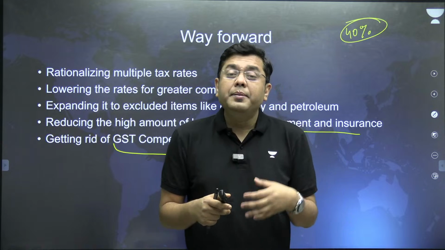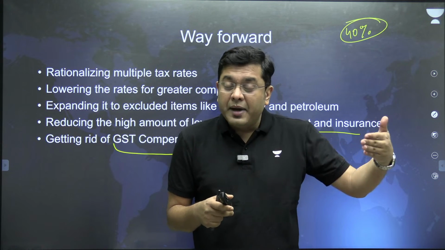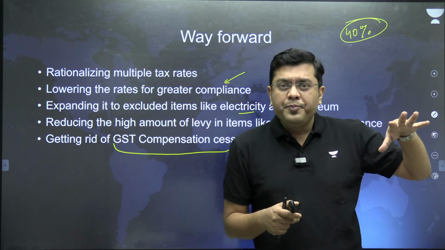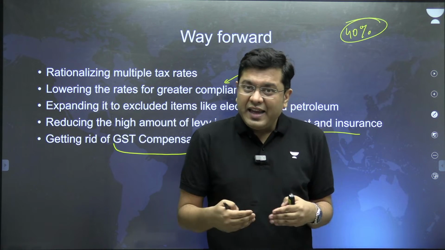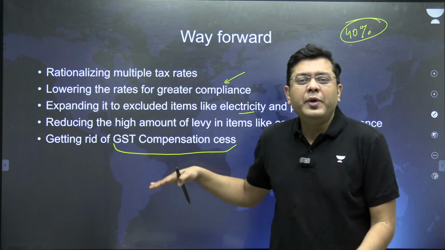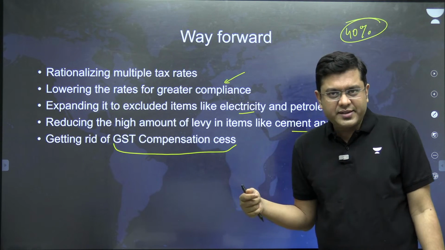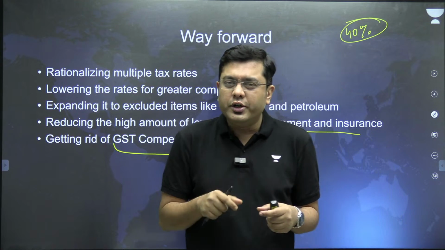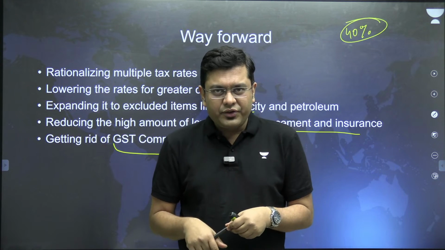At that point of time, various states were given money by the center and various different schemes were also run. So in order to realize that amount of money, that is where the compensation cess was charged. And this was kept by the center. Now, this has become a bone of contention between the center and the states.